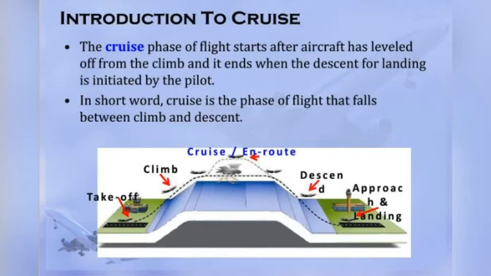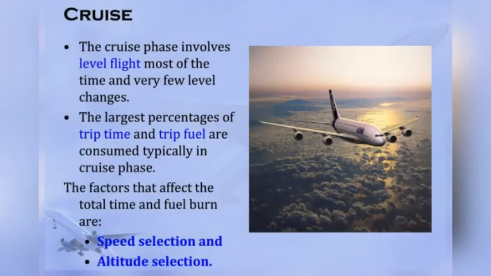In the next slide, we are going to see the details of what a cruise is. It involves level flight most of the time with very few level changes. Typically, it consumes the largest percentage of trip time and trip fuel. Some of the factors which affect the total time and fuel burn are speed selection and altitude selection. In the next slide, you can see there are three options for cruise: best range cruise, best speed cruise and best endurance cruise.